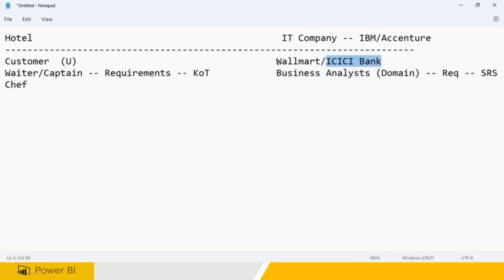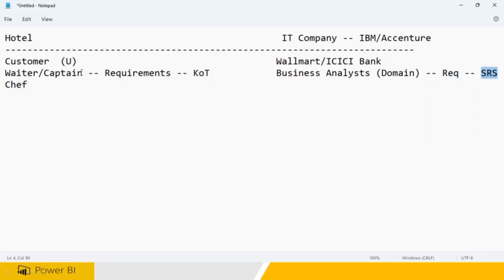Clear? If it is Walmart, this guy cannot be used, you need to hire one more guy. So that guy can go to Walmart and gather complete requirements: what is the application they wanted to have, what they wanted to create, and what requirements they wanted to fulfill. Everything will be written, and this will be signed off.